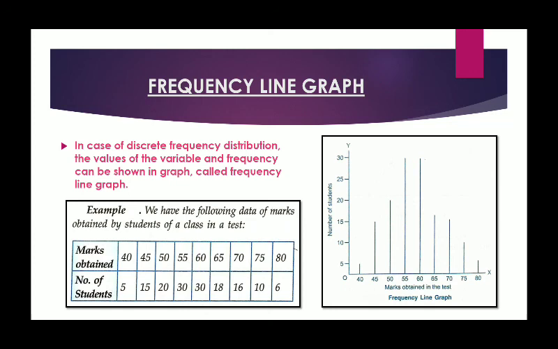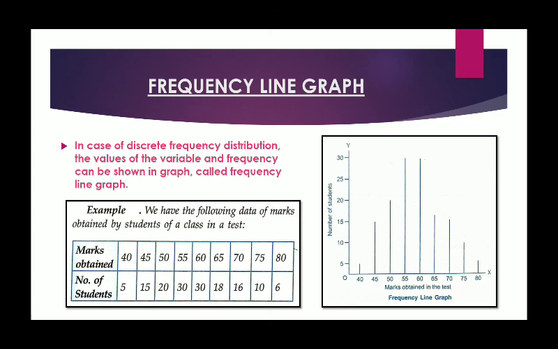Now, when we need to draw frequency line graph, we draw a straight line on each particular mark variable value, and the length of the line is equal to the frequency. For example, in the picture you can see the marks obtained 40 is having length up to 5 because 5 students have scored marks 40. Similarly, marks obtained was 45 for 15 students. So the length of line is till 15 for marks 45. The length of line is 20 for marks 50.